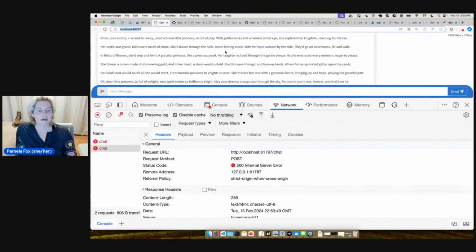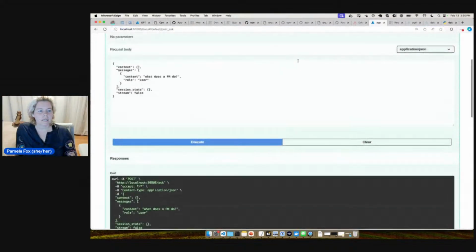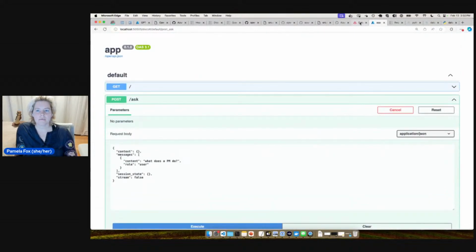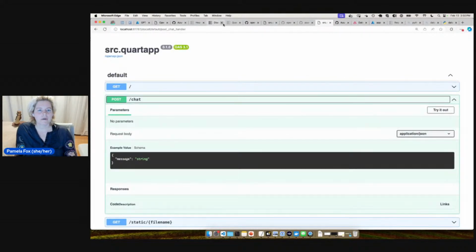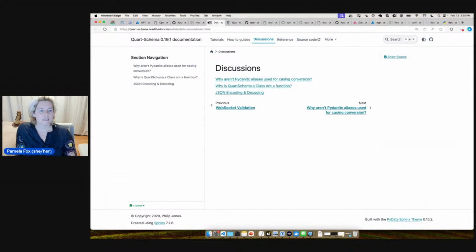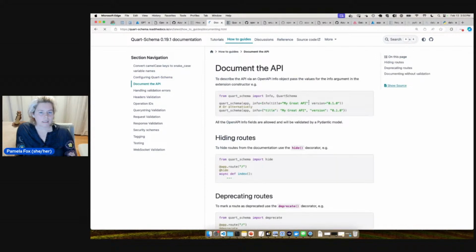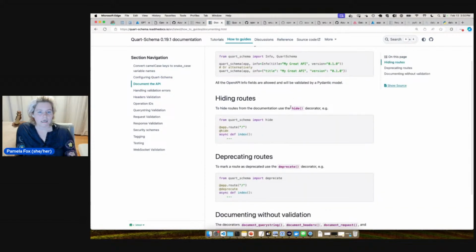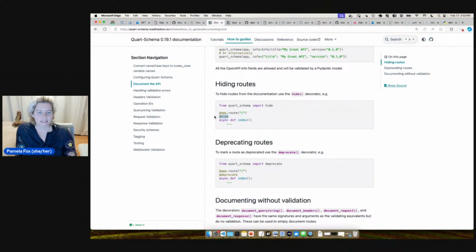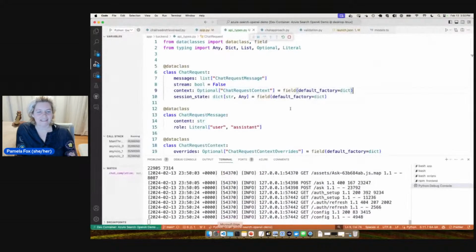All right. So now we've got chat documented, ask documented. Oh, we wanted to see how we could remove some stuff from the schema. So let's see, Quart-Schema how-to guides. And let's see if we can document the API. Hiding routes. That's what I was looking for. It's just hide. Very nice. I knew there was something that was easy to do.